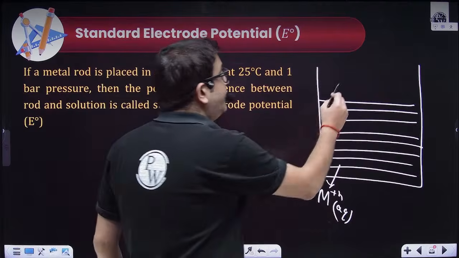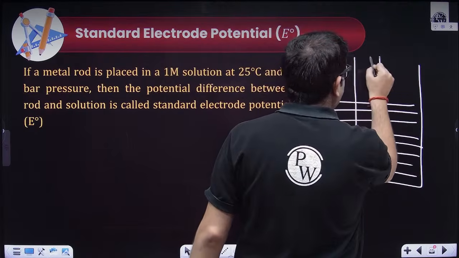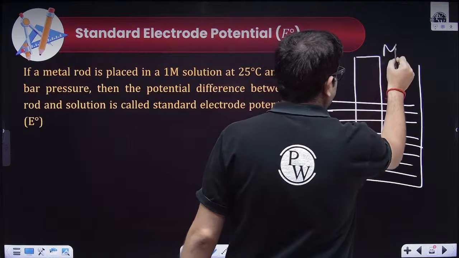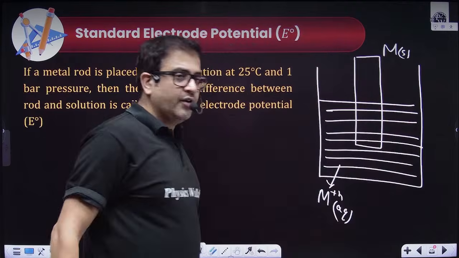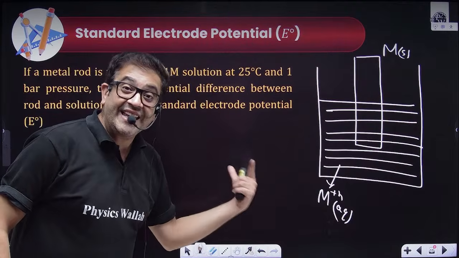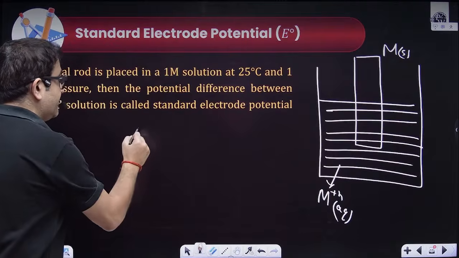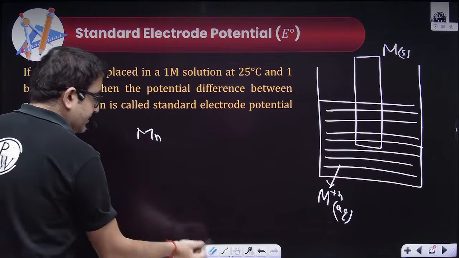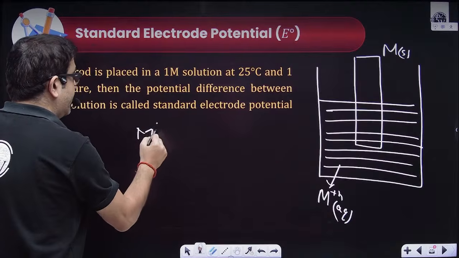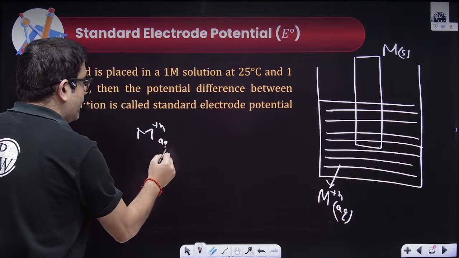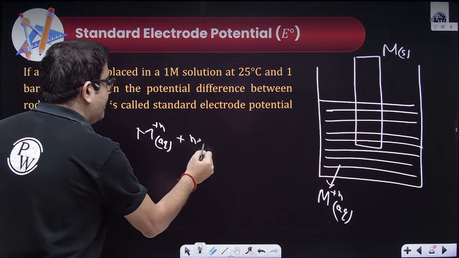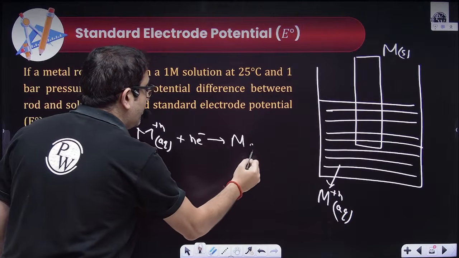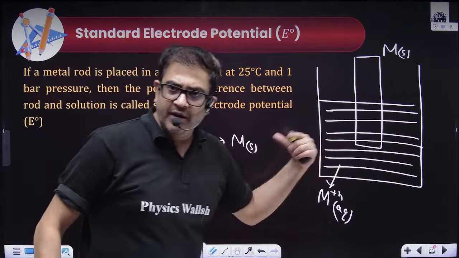Now, if you dip any electrode, let's say this is M solid, then obviously, what can you observe, sir? We can observe this element in plus n oxidation state from solution can take up n electrons and can form this element as solid.